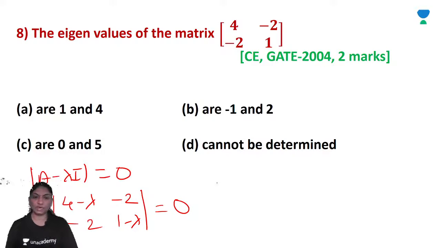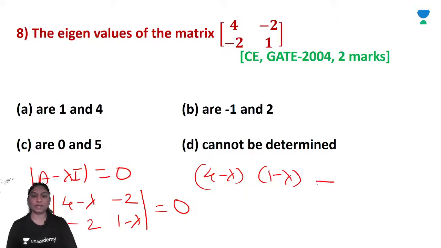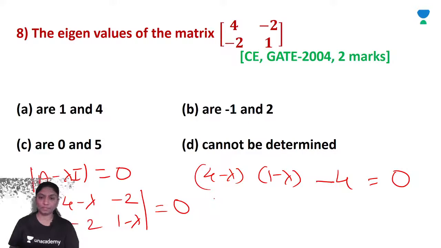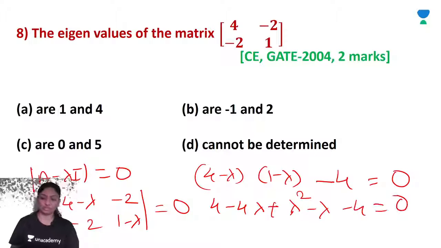So you will get 4 minus lambda into 1 minus lambda minus of minus 4 equals 0. Right? So 4 minus 4 lambda minus lambda plus lambda square minus 4 is equal to 0.